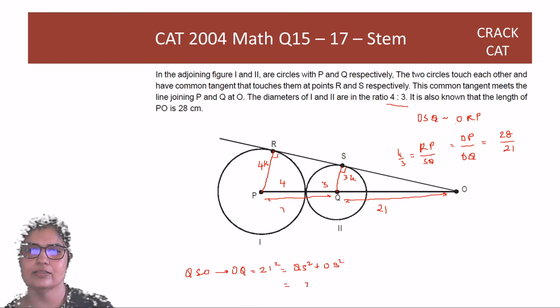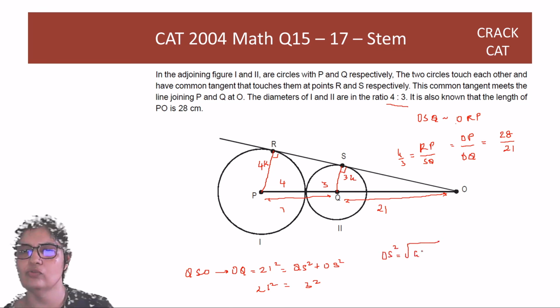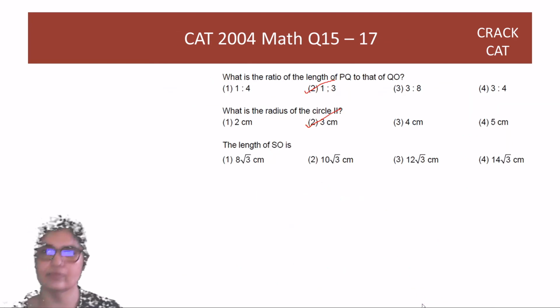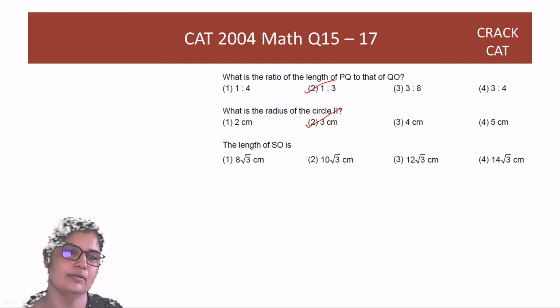So QS is 3 square and this is 21 square. So OS square, guys, or SO square, whatever, is root of 441 minus 9, which is root 432. This is nothing but 144 into 3, and that is 12 root 3. Third option.